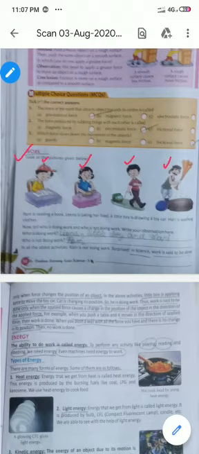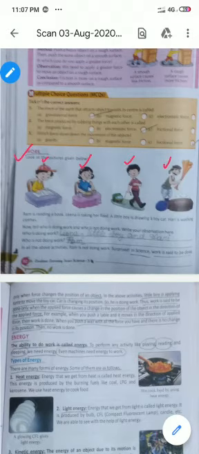Now, we can understand by this that all are apparently doing some work. But according to physics, are all of them doing work? No. Here the twist comes. That is, whenever force is applied on any object and the position of the object is moving, then only work is said to be done.